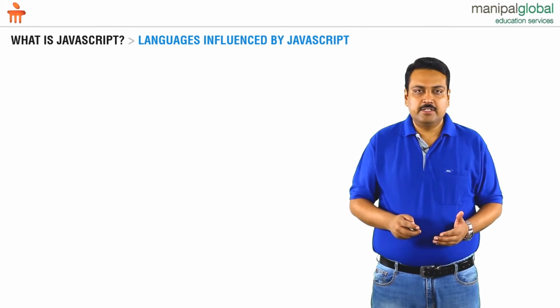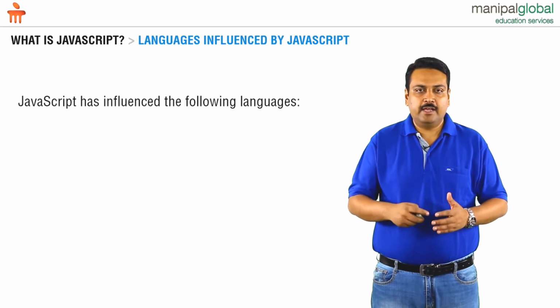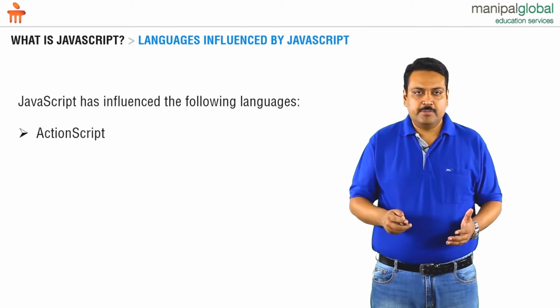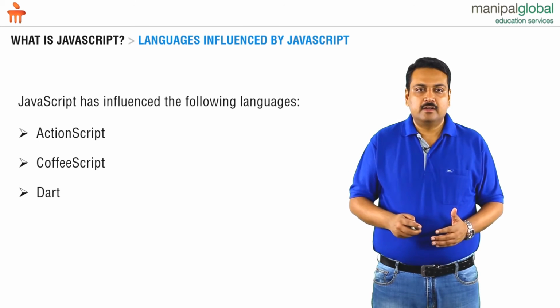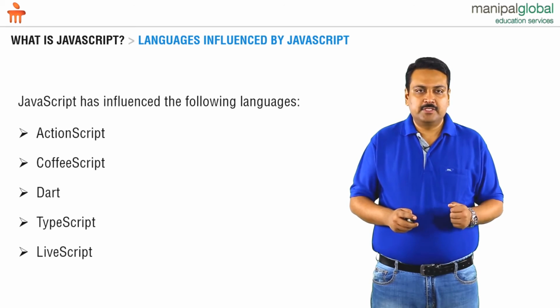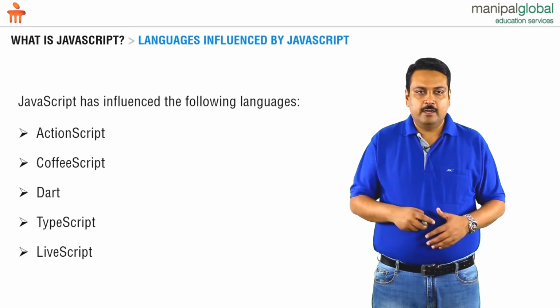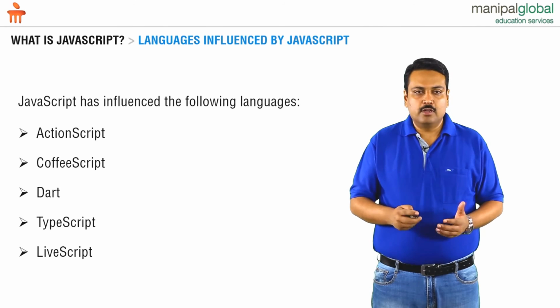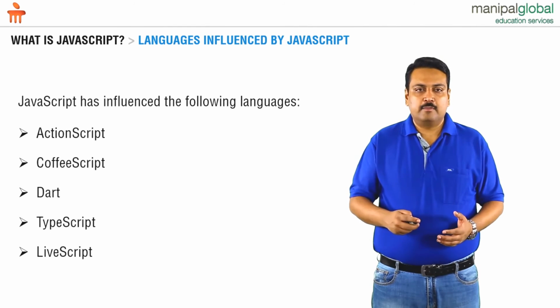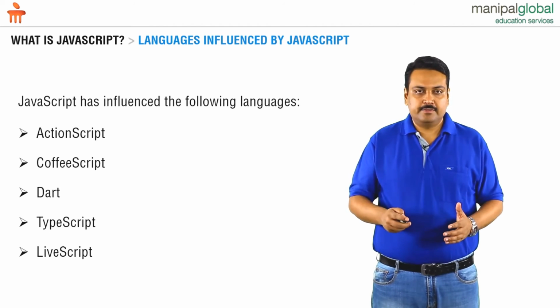Now let's look at languages which have been influenced by JavaScript. JavaScript has influenced many languages that have come of late. ActionScript is one of them, CoffeeScript, Dart, TypeScript, and LiveScript. Here, I would like to highlight three languages, specifically ActionScript, which is a language created by Adobe. It is used in Flash applications as well as in Flex applications. And Dart, which is created by Google, and TypeScript, created by Microsoft. These languages have been influenced quite a bit by JavaScript.